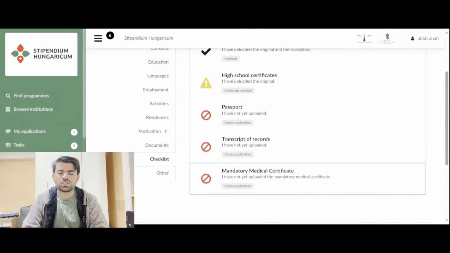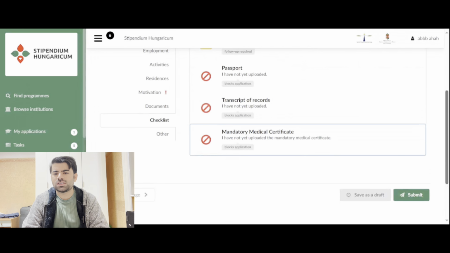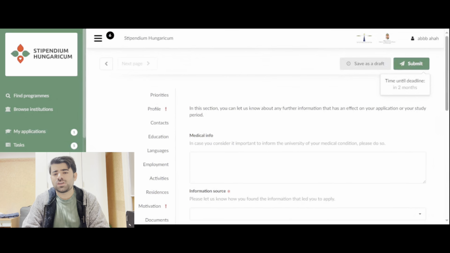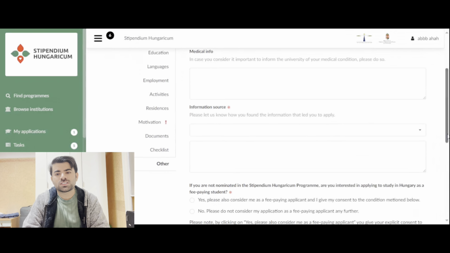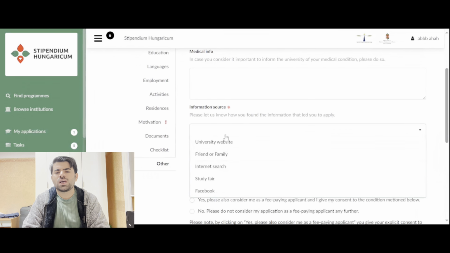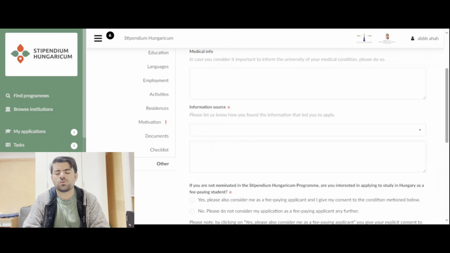Now, as you can see, we are almost at the end, and this is medical info. If you have any serious issues, you can write them down here. And please let us know how you found the information that led you to apply. You can just select it here, whatever you want. For this medical info, if you don't have any, you can just write not any. If you have an issue, you can write it down here as well, but most probably you don't have one, so you can just put not any.